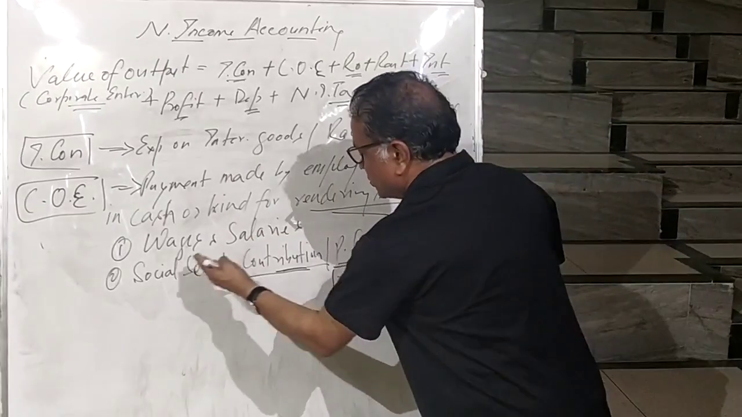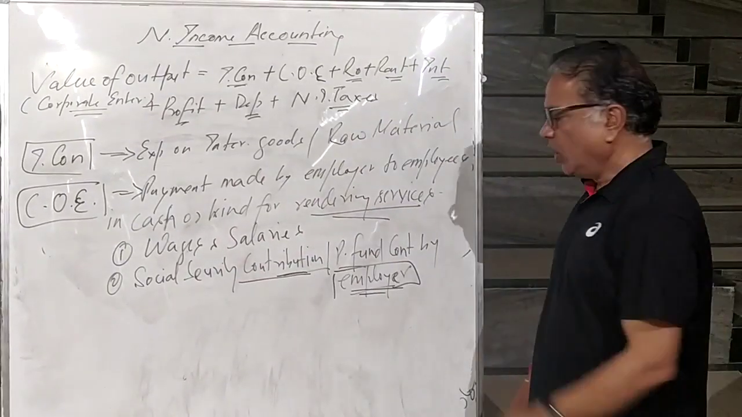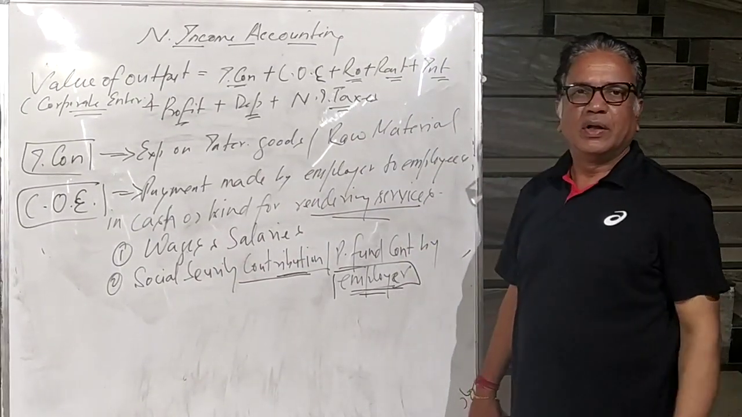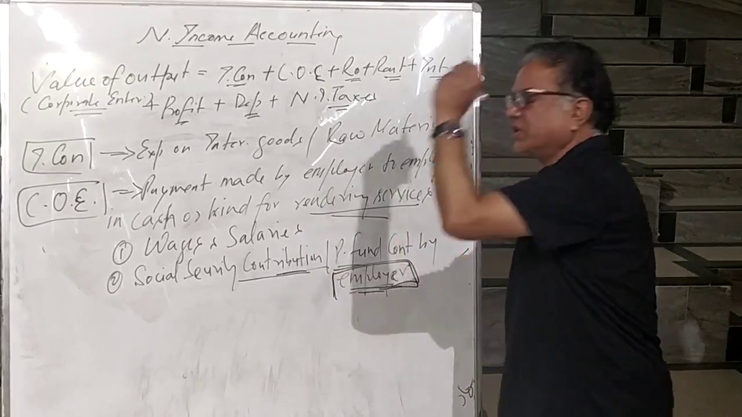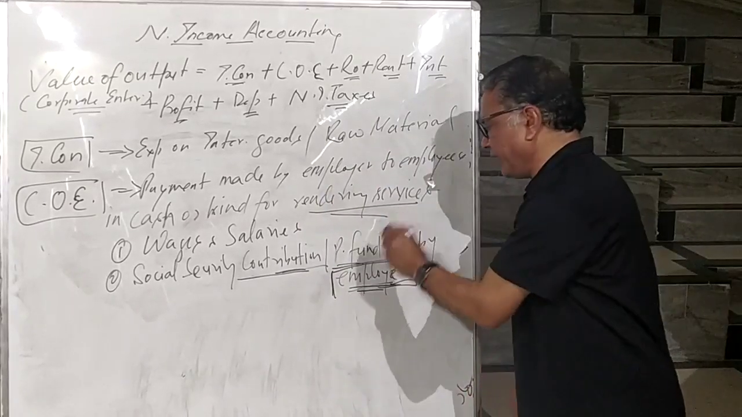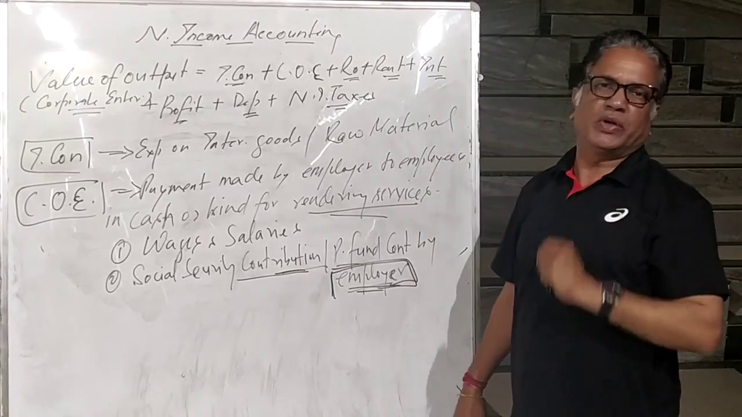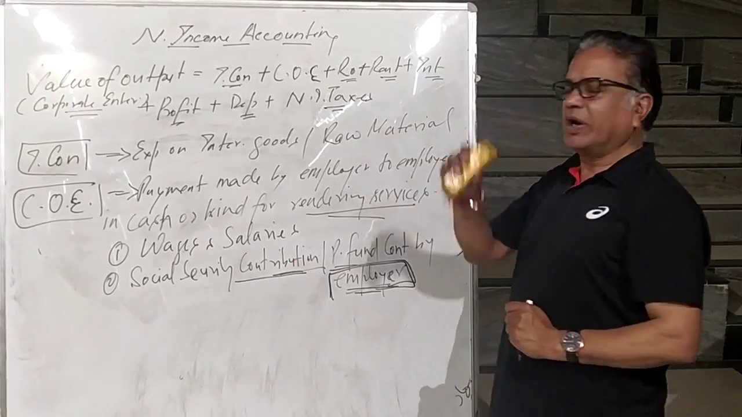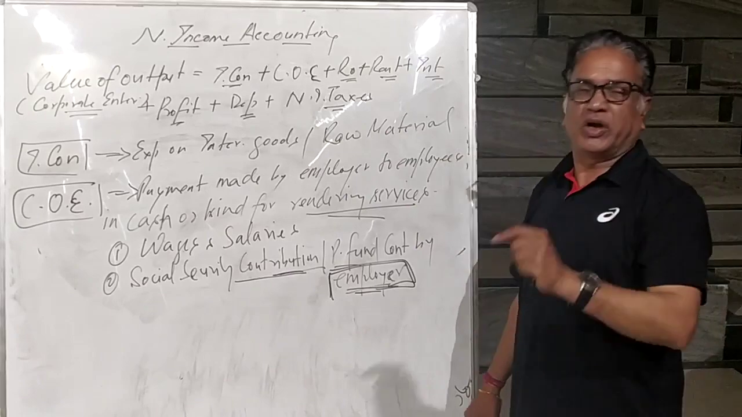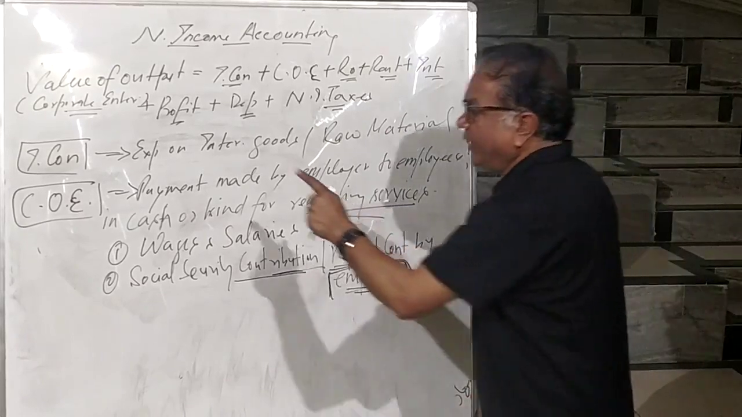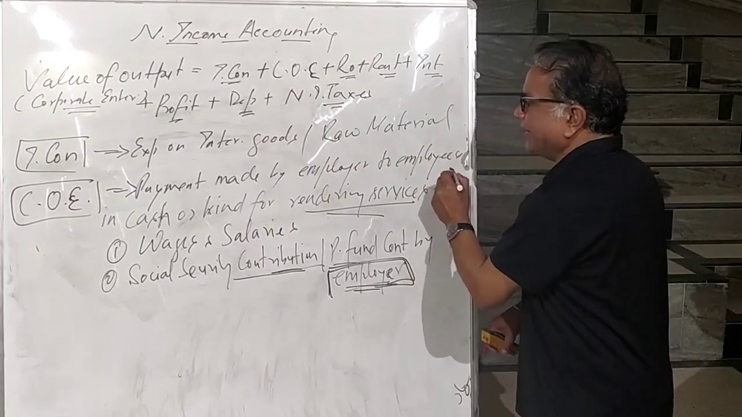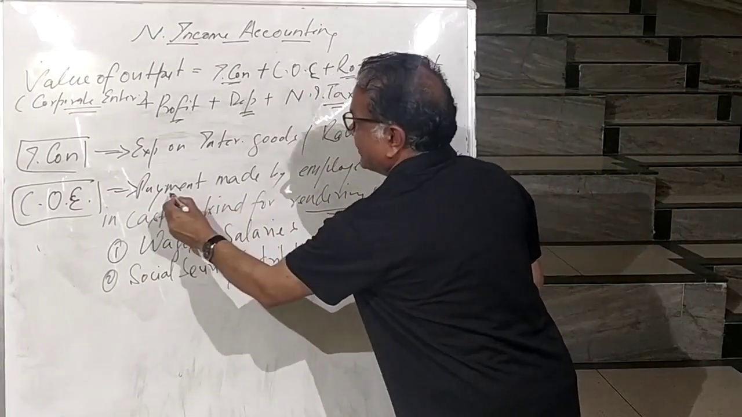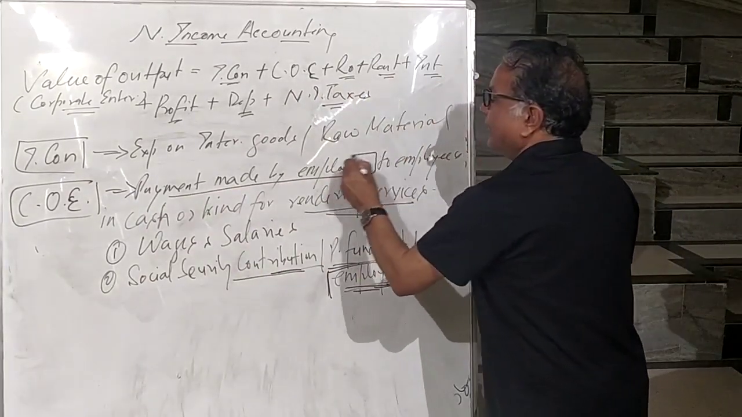That's why it is called social security contribution or provident fund contribution. And why are we putting the word employer here? Because in that social security contribution or provident fund contribution, both are contributing. Employer is also contributing and employee is also contributing. In COE, which contribution do we include? The contribution made by the employer. It is a payment made by the employer.